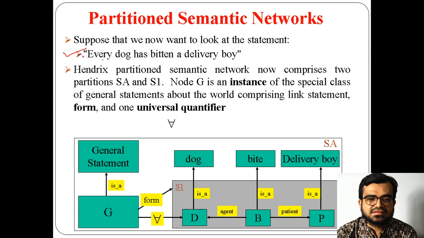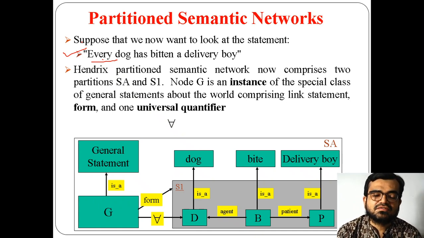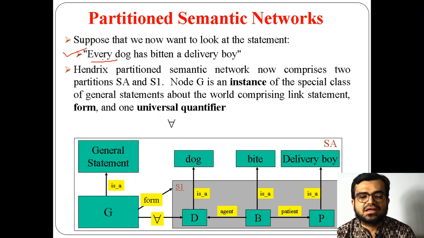Every dog means all the dogs. It is not specific to one particular dog, there is no particular name for that. For representing such a dog category, you take two spaces, one specific and one general.